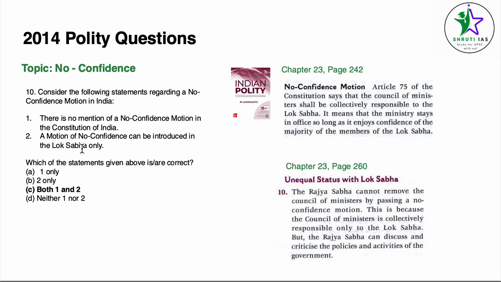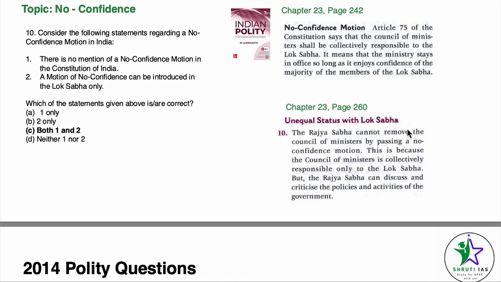Again, this second statement is given here. Unequal status with Lok Sabha. The Rajya Sabha cannot remove the Council of Ministers by passing a no confidence motion. This is because the Council of Ministers is collectively responsible only to the Lok Sabha. Both these paragraphs give us statement 2 as correct. First one, let us remember for future purposes that no confidence motion is not directly mentioned in the Constitution of India. Article 75 only mentions collective responsibility.